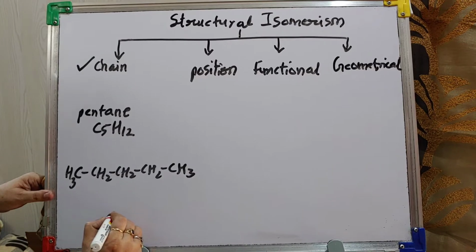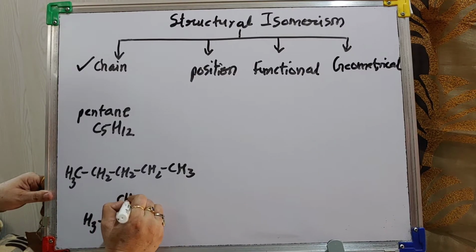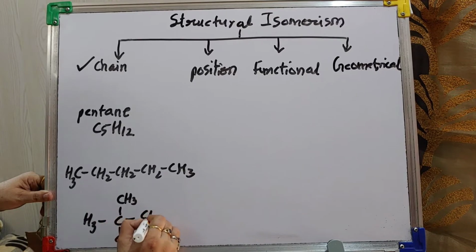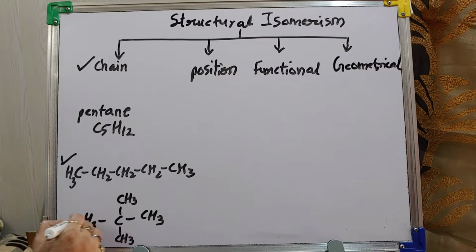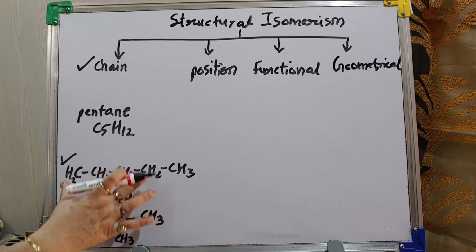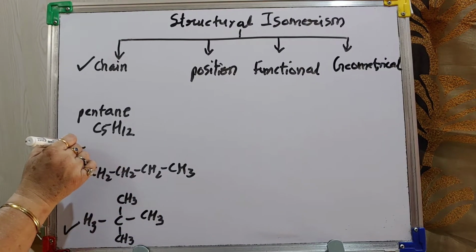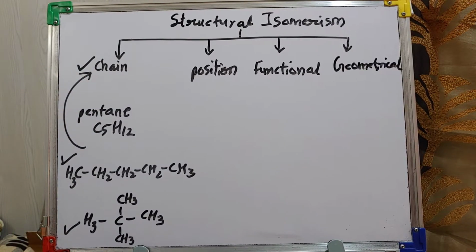Now, same way if I write like this, 2 branch I am taking. This is also pentane. Correct? So, structure is different due to the arrangement of the chain. So, they are chain isomers.